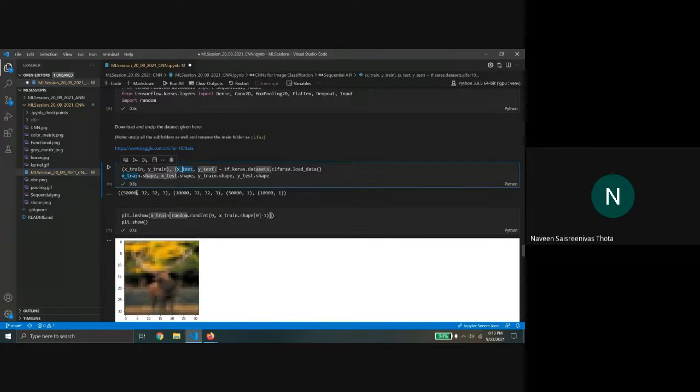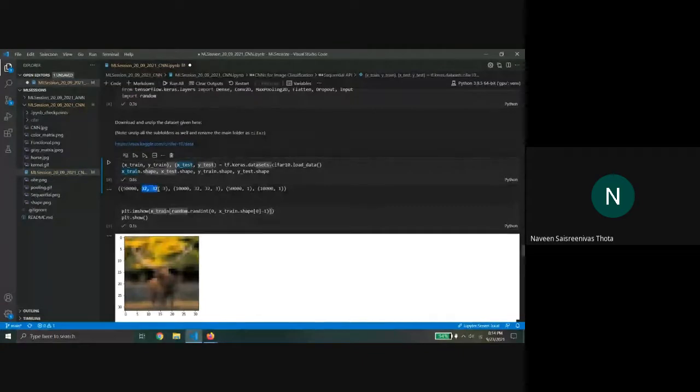You can see that I've printed the shapes here. Like we explained, the 50,000 stands for the number of images, and the rest stands for the dimensions of the image. So 32 by 32 is the width and height, and 3 is for RGB, one for each channel. Similarly, you can see that the test data size is 10,000. So there are 10,000 images, and the image size remains the same.